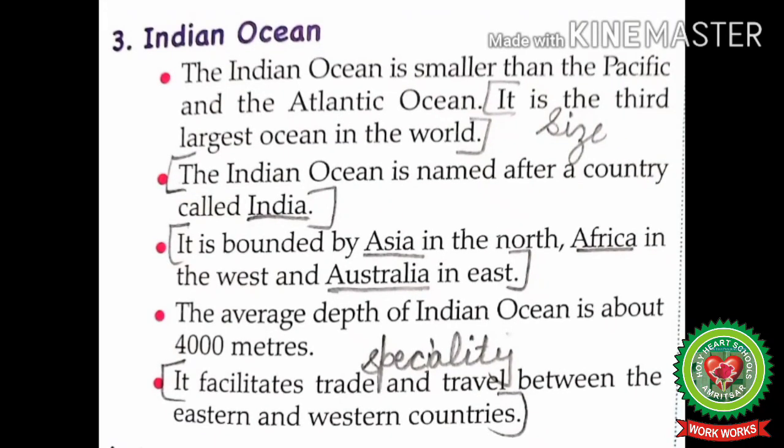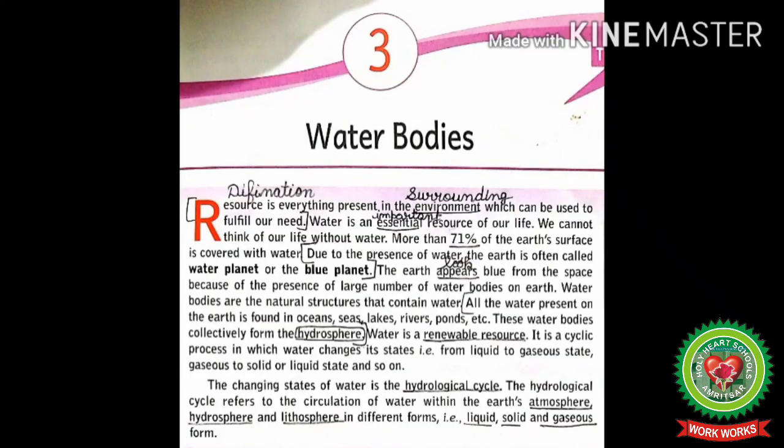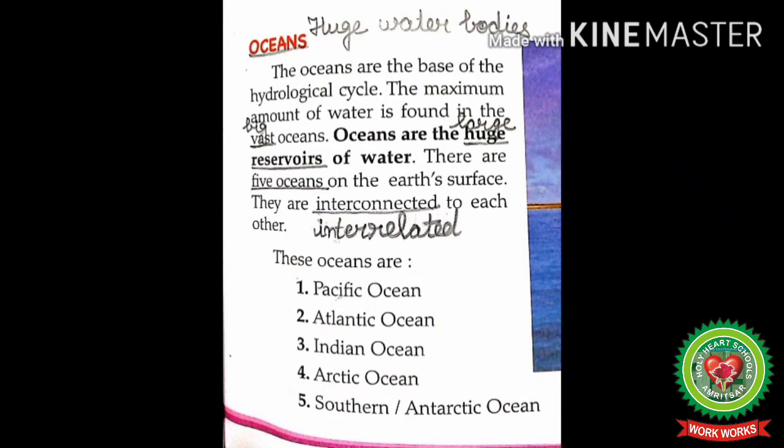So I hope today's topic is clear to you all. Children, today we have done introduction of water bodies, oceans. In ocean we have discussed first three oceans. First Pacific Ocean, second Atlantic Ocean and third Indian Ocean. Students, rest of the oceans I will discuss in my next class.